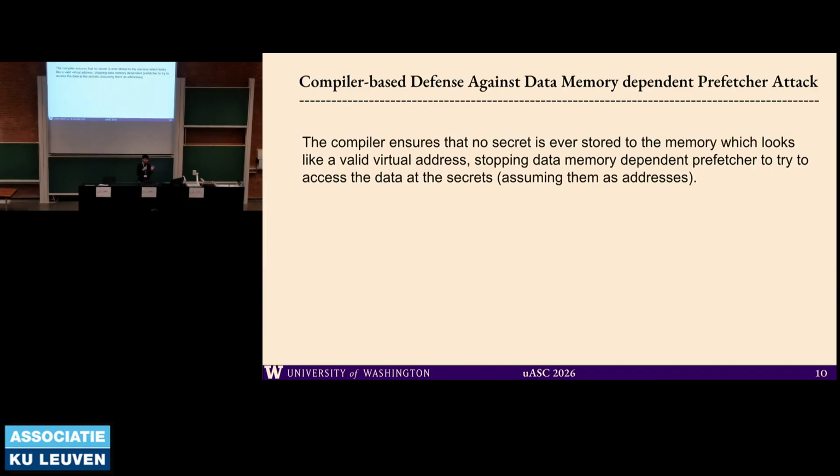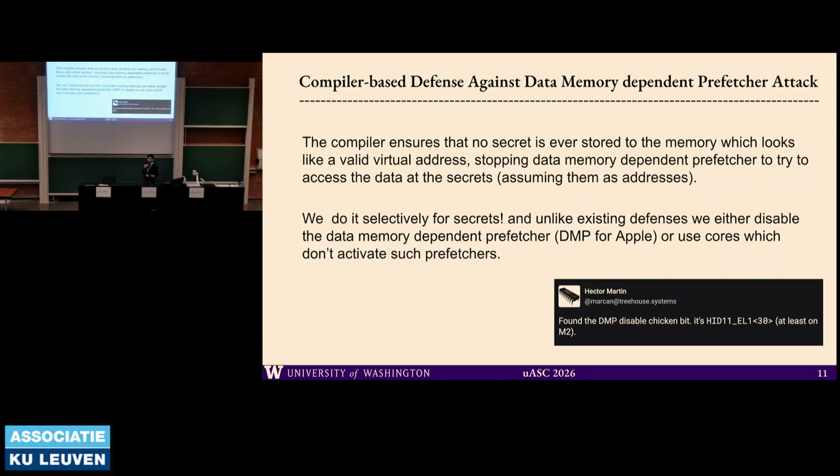So in a nutshell, this defense is that the compiler ensures that every secret that is stored to the memory never looks like a virtual address. So now these data memory-dependent prefetchers never fetch for them, and it's never leaked. This works across various DMP implementations, because this is one of the basic assumptions that these implementations make: if we are going to fetch our data, it had better look like a virtual address.